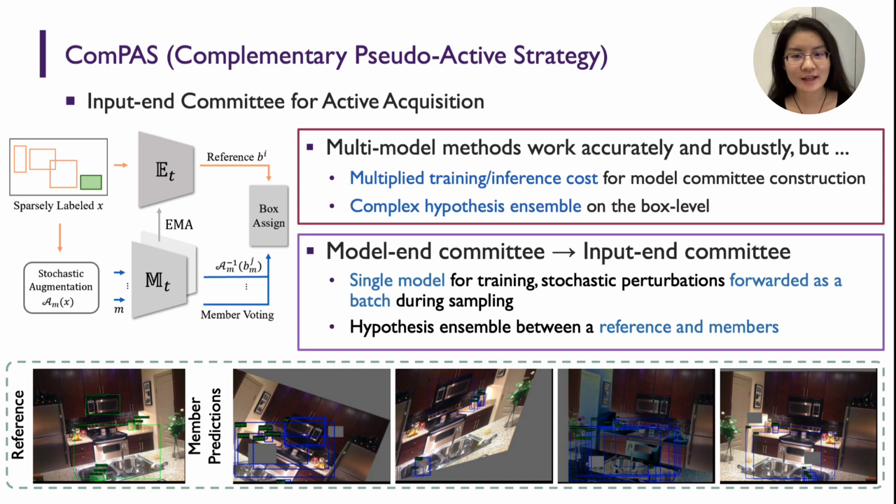Therefore, we construct an efficient committee during the sampling stage, so that variations are drawn from ubiquitous data augmentation instead of parameter replication. To avoid performing pairwise label assignment among box predictions, the result ensemble is achieved by analyzing the disagreement between predictions of a weakly augmented reference and strongly augmented member predictions.